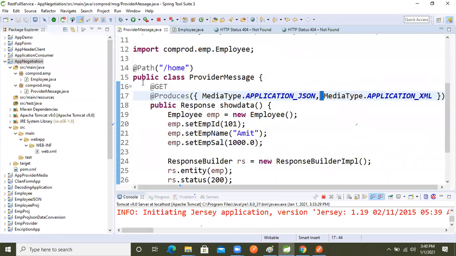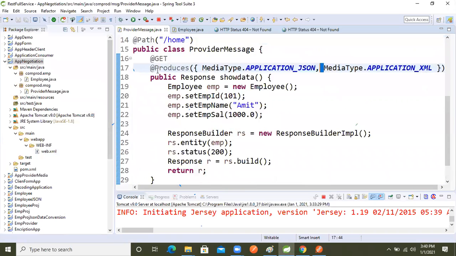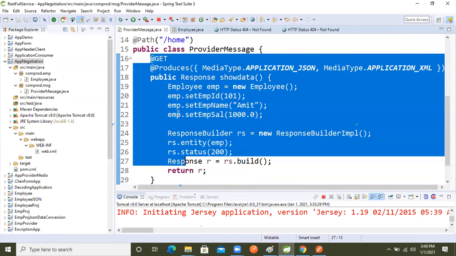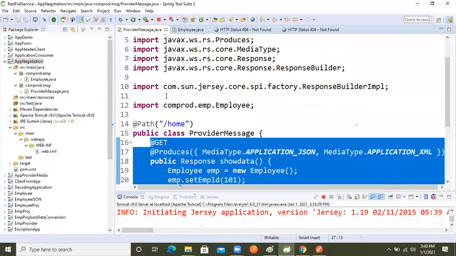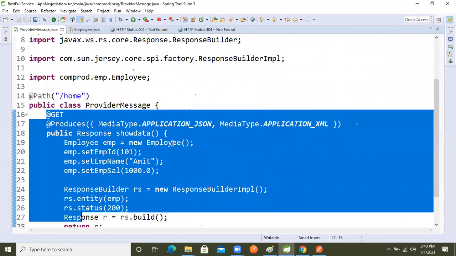Now I will just write the things in this class only, because repeating the same thing again and again, creating the project, creating the employee object, configuring the pom.xml, there is no need to do again and again.